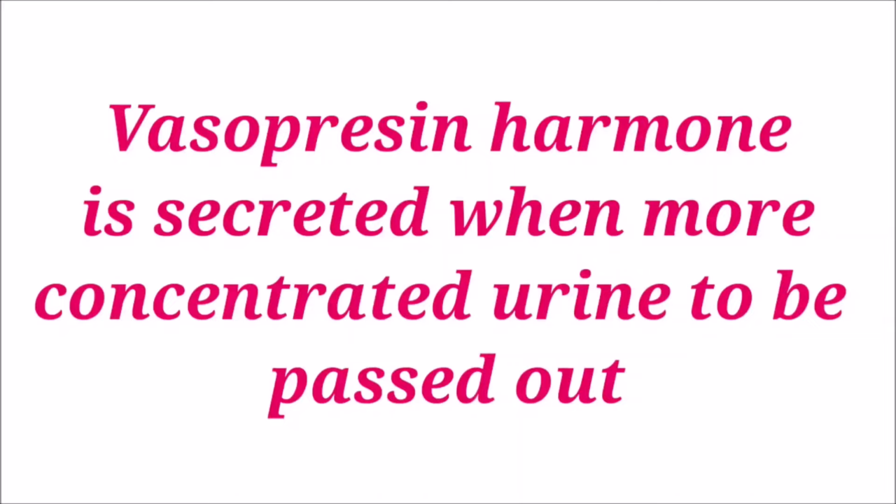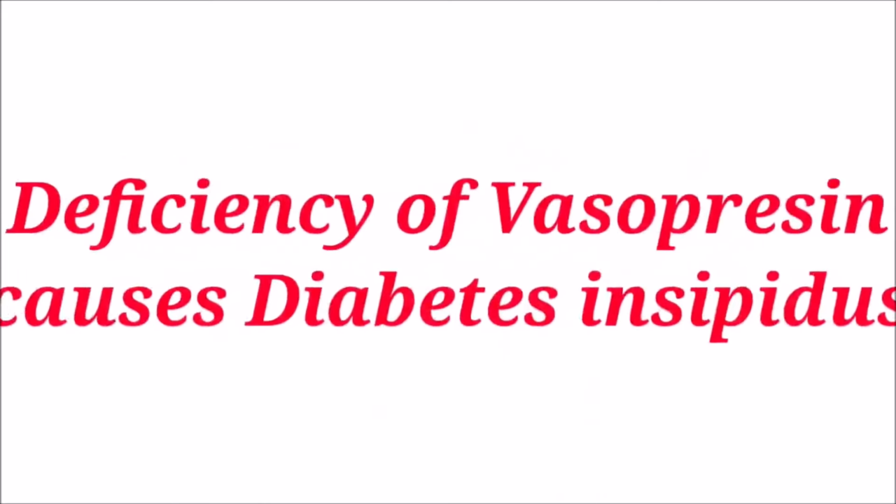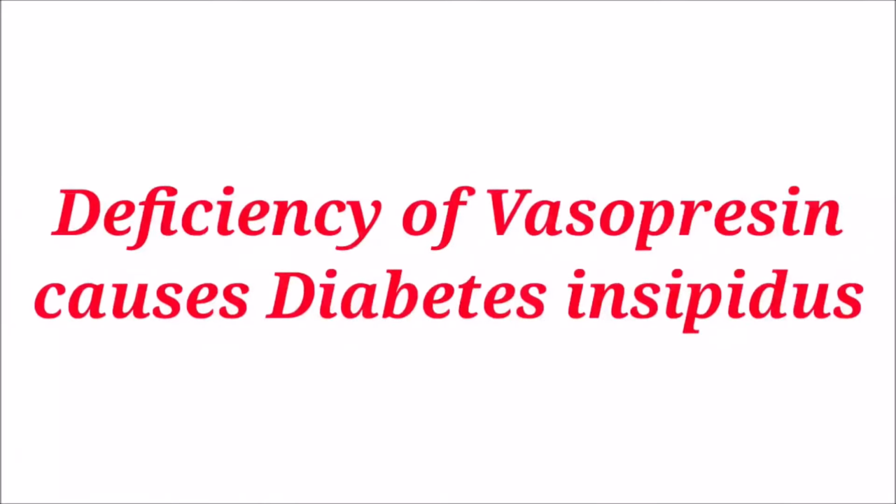If we drink less water, more vasopressin is released and most of the water gets reabsorbed into the body. This leads to the production of highly concentrated urine. Deficiency of vasopressin causes excessive or repeated dilute urination, called diabetes insipidus.